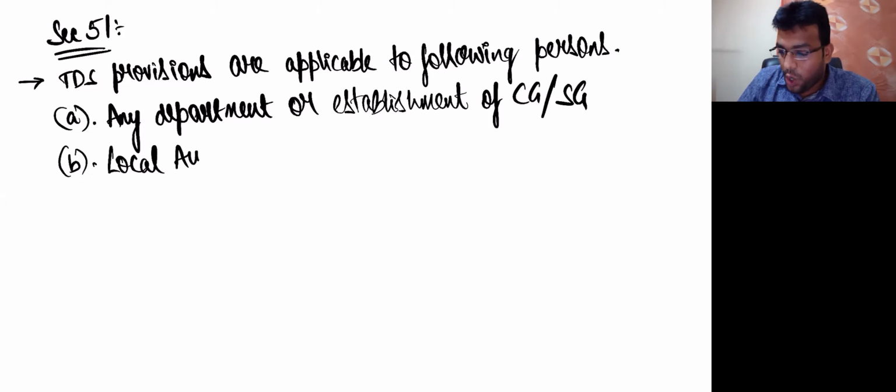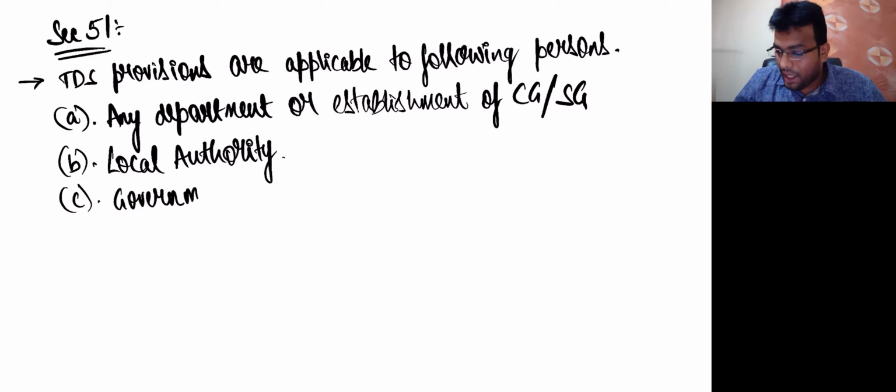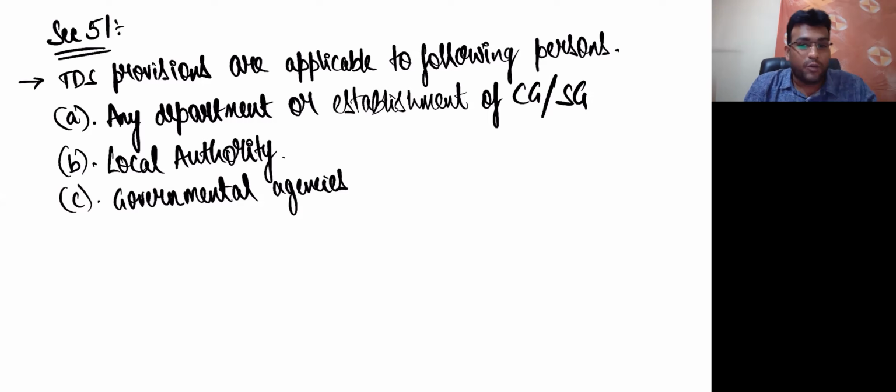B point, local authority. We are trying to talk about for whom TDS provision is applicable. That means when who all make the payments, TDS will apply. First point, any department or establishment of central government or state government. Second point, local authority. C point, governmental agencies. Third point is governmental agencies. Clear? Repeat again: first, any department or establishment of central government or state government. Second, local authority. Third, governmental agencies.